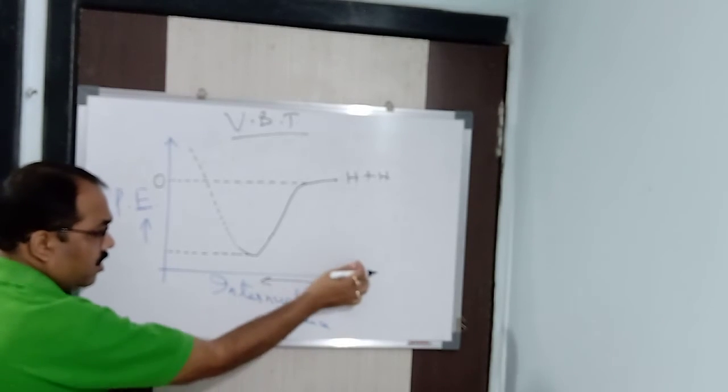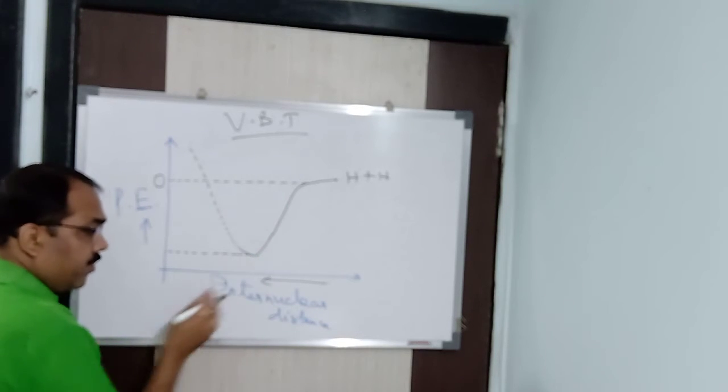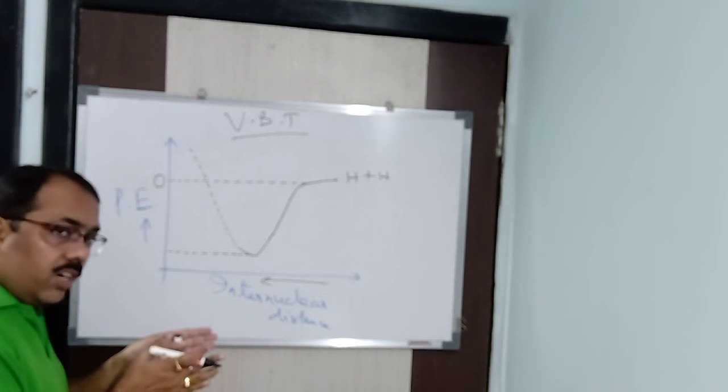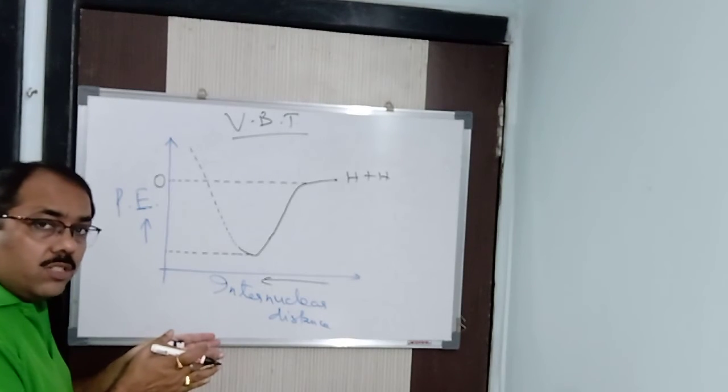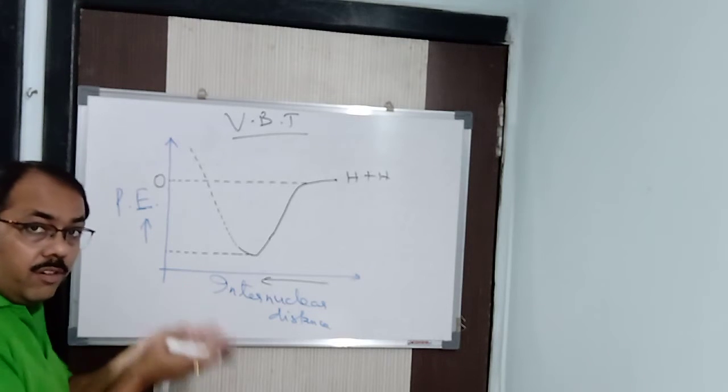Internuclear distance is decreasing. You can see it here, decreasing. Energy is also decreasing. Why is energy decreasing? As I said, when the atoms come closer, they overcome the repulsive forces and the attractive forces take place. When the attractive forces take place, energy is being released.